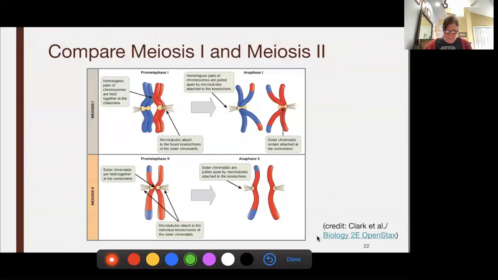And so when we compare meiosis 1 and meiosis 2, remember in meiosis 1, we split, this is the divorce. We're splitting our parents. In meiosis 2, we're splitting up the kids, the sisters. Split the sisters.